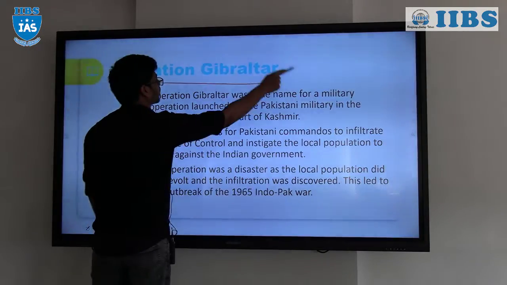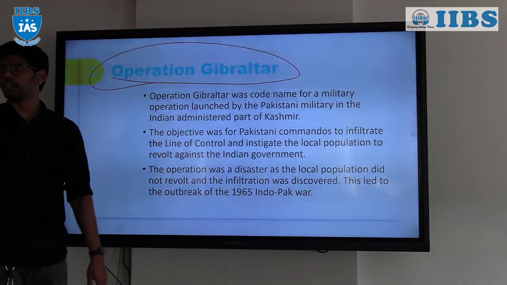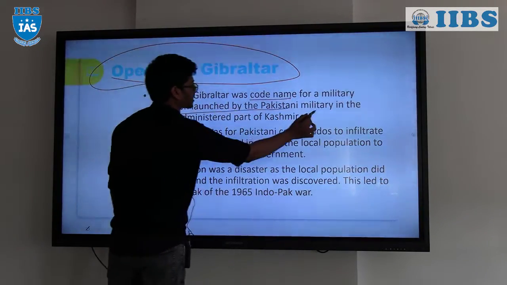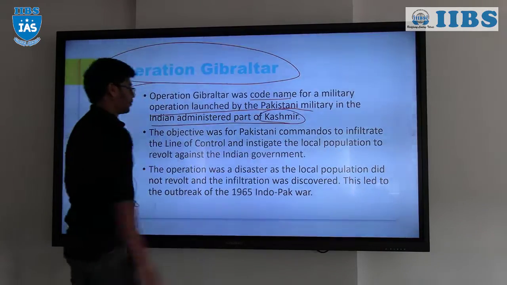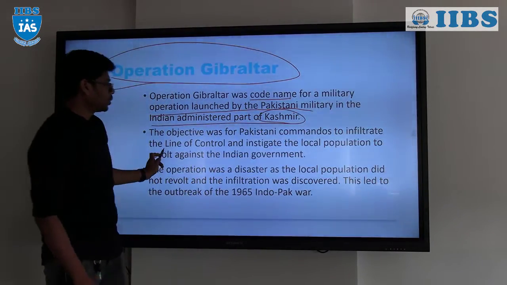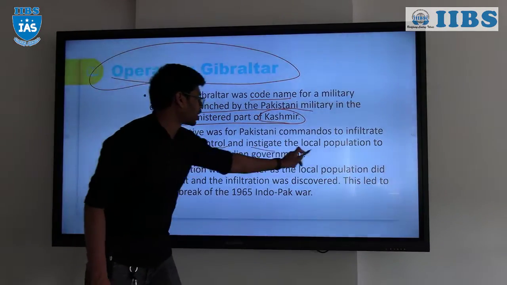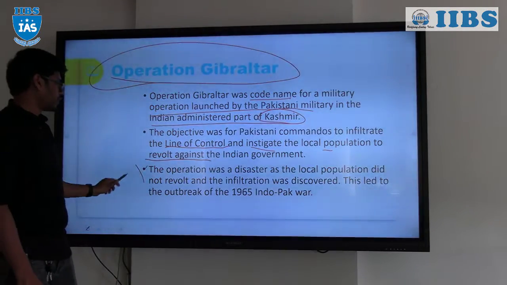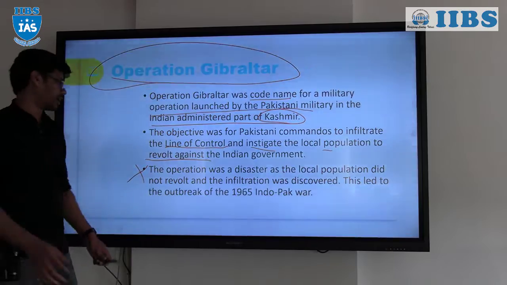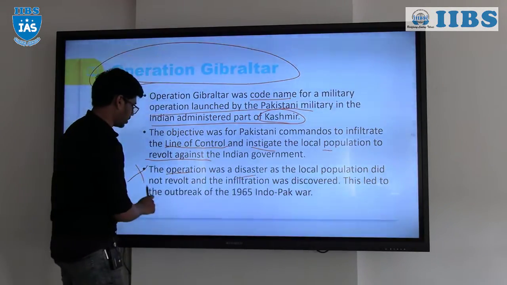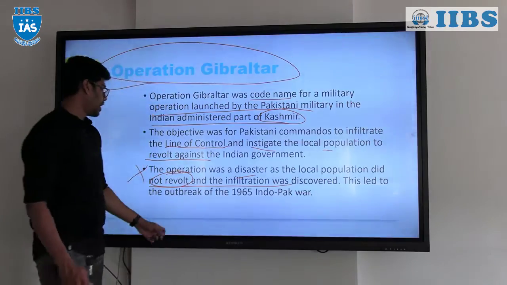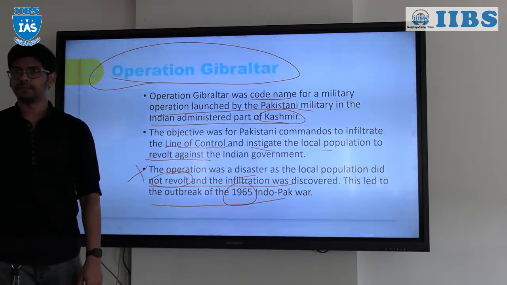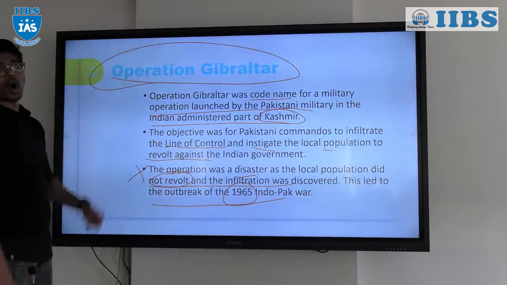So that is Operation Gibraltar. It was the code name for the military operation launched by the Pakistan military in Indian administered Kashmir. The objective was to infiltrate the line of control and instigate the local population to fight against the Indian government, which they miserably failed. The operation was a disaster as the local population did not revolt and the infiltration was discovered. This led to the outbreak of the 1965 Indo-Pakistan war, the second war with Pakistan.